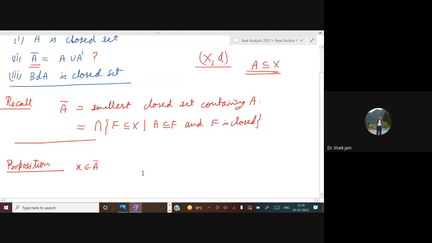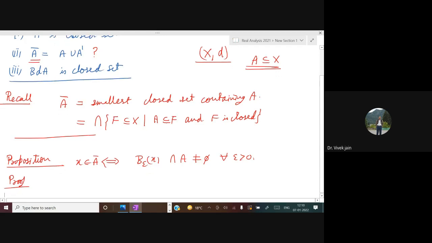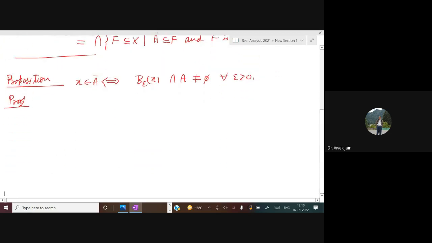So x is in A closure if and only if B epsilon x intersection A is not equal to phi for all epsilon greater than 0. We will first prove this. Let us first assume that x belongs to A closure.